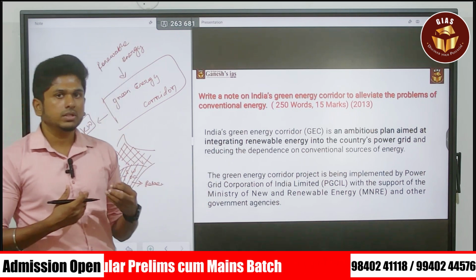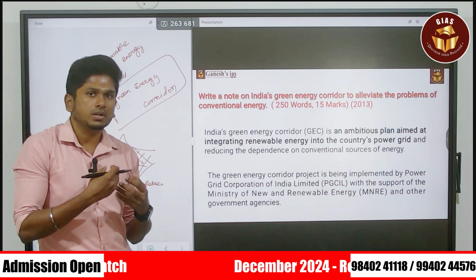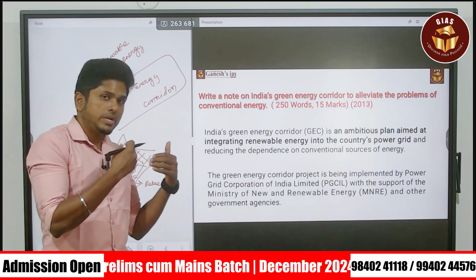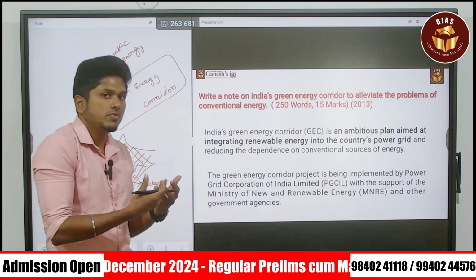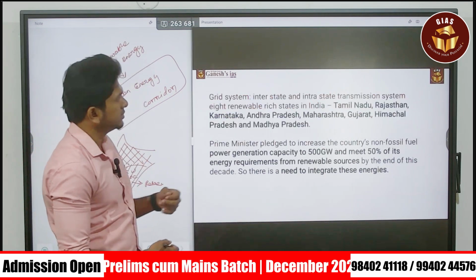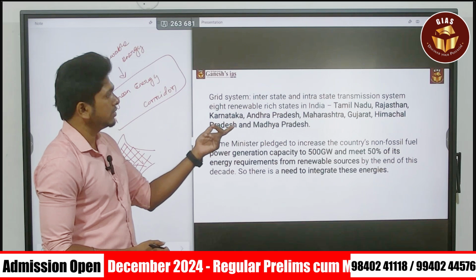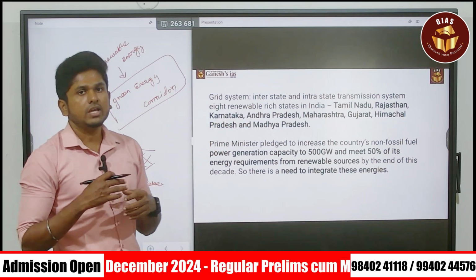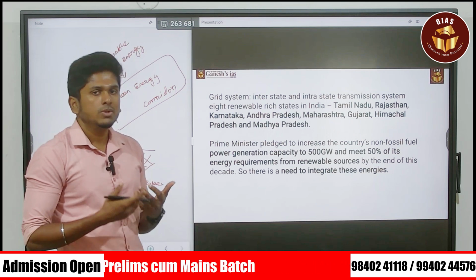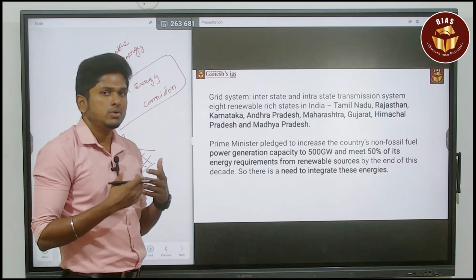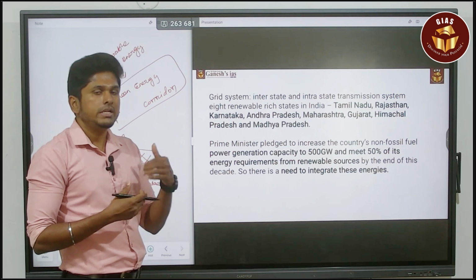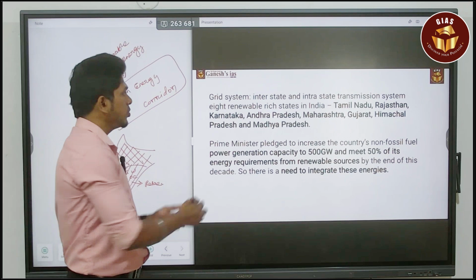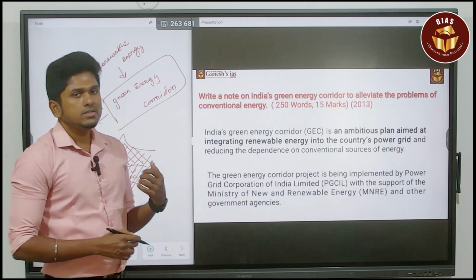So it is about making a transmission of the renewable green energy from the regions which have a high source of energy. For example, states like Tamil Nadu, Rajasthan, Karnataka, Andhra, Maharashtra, Gujarat, Himachal Pradesh and Madhya Pradesh have high potential of green energy source. So what the government is going to do is integrate it by doing interstate and intrastate transmissions. So this is all about the green energy corridor.